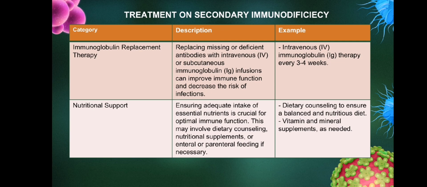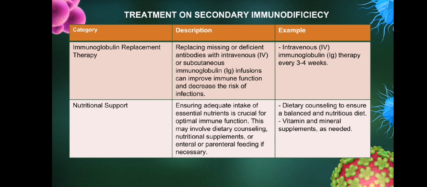Next is the nutritional support. Ensuring the adequate intake of essential nutrients is crucial for optimal immune function. These may involve dietary counseling, nutritional supplements, or enteral or parenteral feeding if necessary. Examples are dietary counseling to ensure a balanced and nutritious diet, and vitamin and mineral supplements as needed.